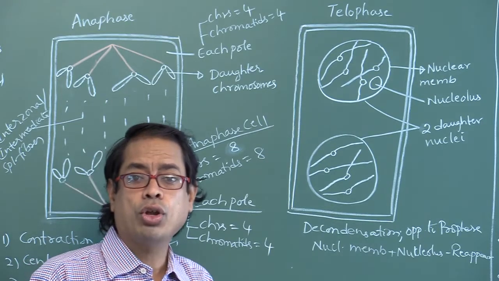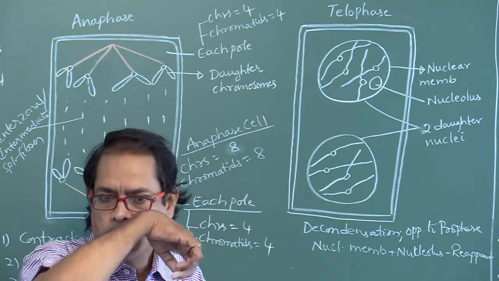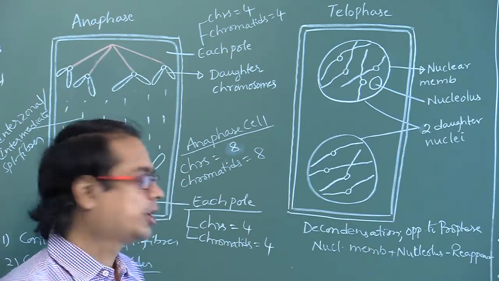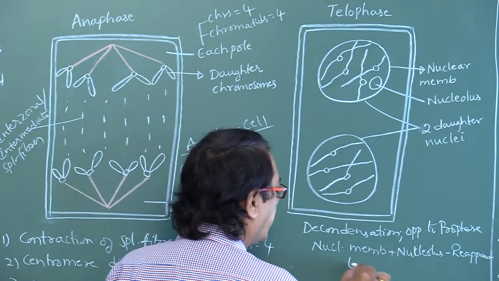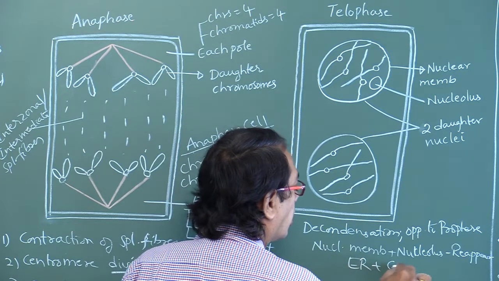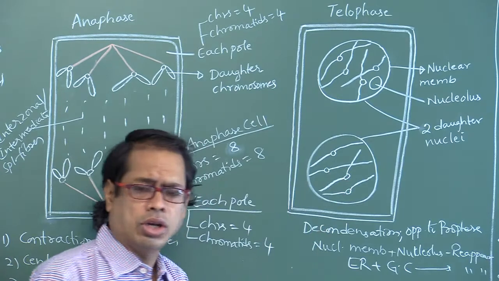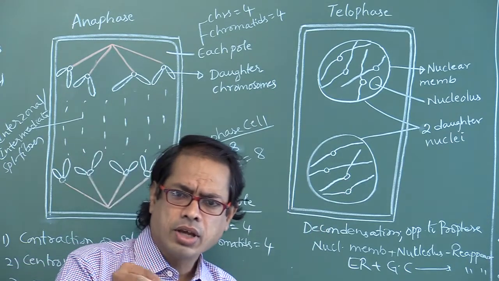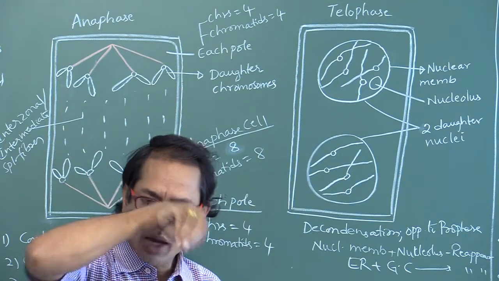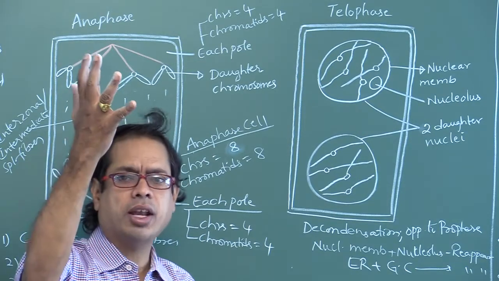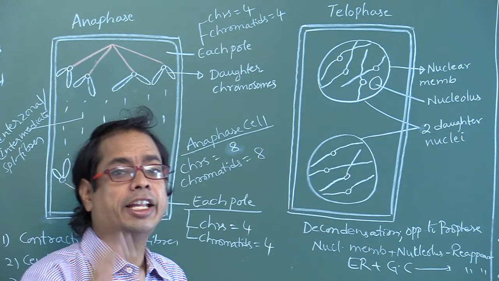Appearance of nucleoli is called nucleologenesis. And next, cell organelles like ER and GC also reappear. Disappearance of endoplasmic reticulum and Golgi apparatus means prophase; reappearance means telophase.